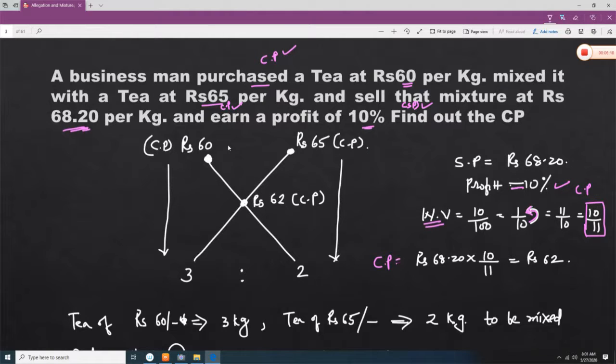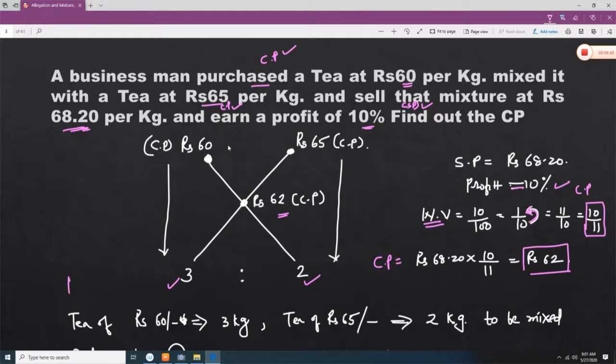So here we are finding CP: 68.20 into 10 by 11, that CP comes to rupees 62. That rupees 62 we have to write down here. Now 65 minus 62 is 3, and 60 minus 62 is 2. You have to ignore plus and minus.